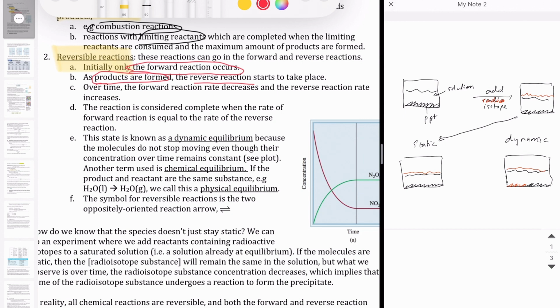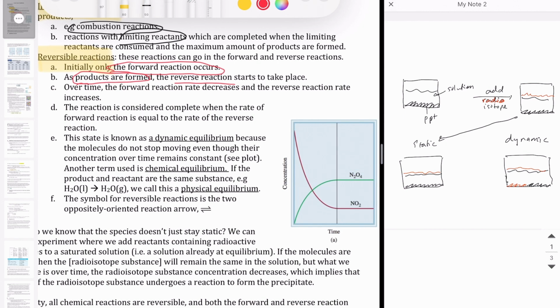Now, over time, what's going to happen, of course, is because the concentration of the reactant decreases since you're making some product, the forward reaction rate will also decrease because the forward reaction rate depends on the concentration of reactant. On the other hand, the reverse reaction rate should increase because you start to make more and more product.